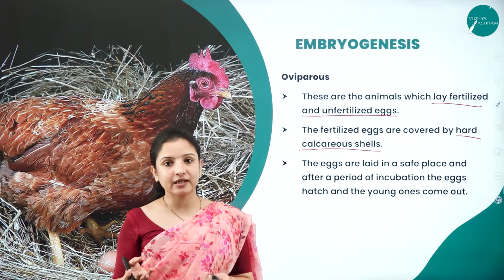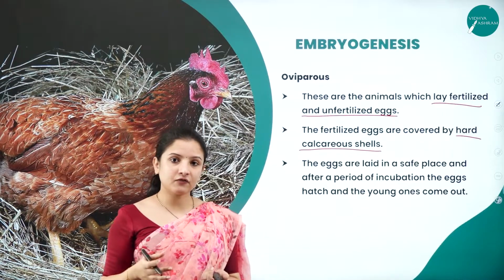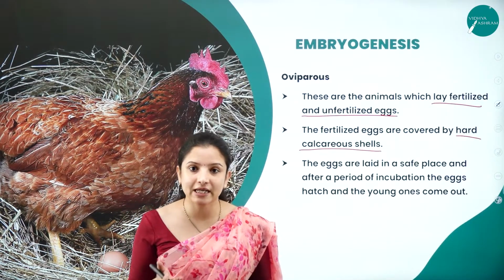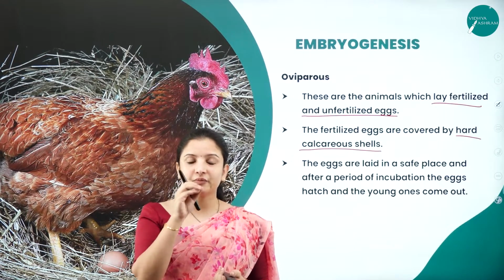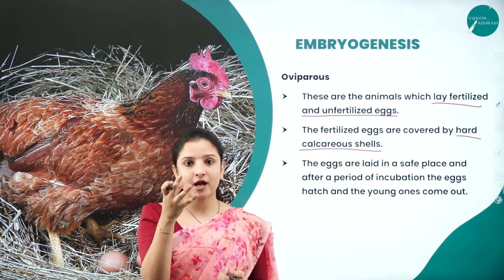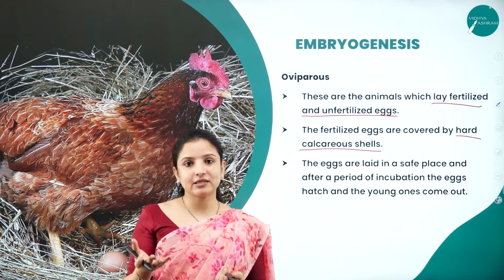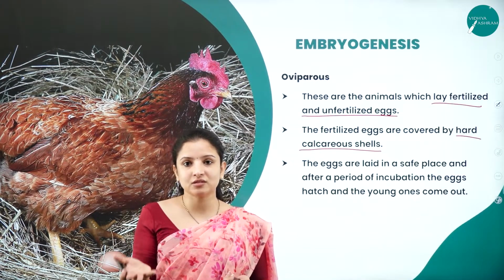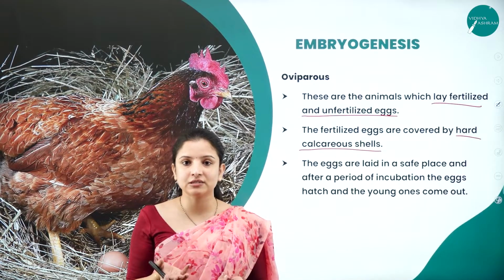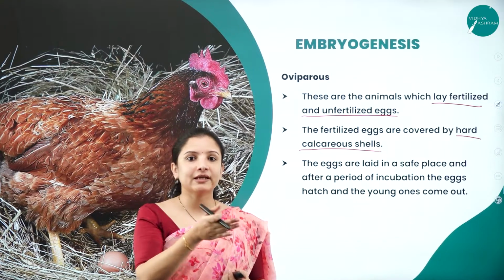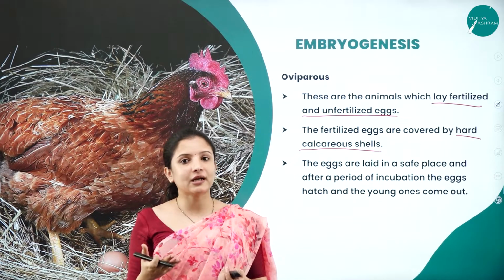Because unfertilized eggs, for example those laid by frogs, are somewhat slimy, slushy and jelly-like, and are laid into the water. Why they are jelly-like is to camouflage with the surrounding water medium. That is one of the reasons. The other reason is that the sperm has to penetrate and fertilize them outside, right? So that is the reason.